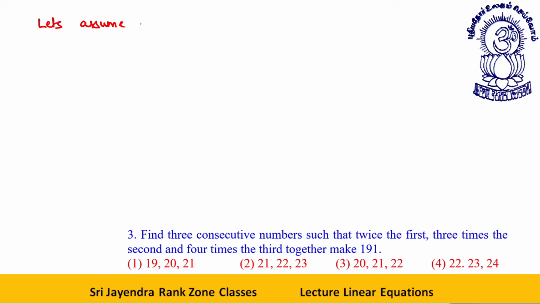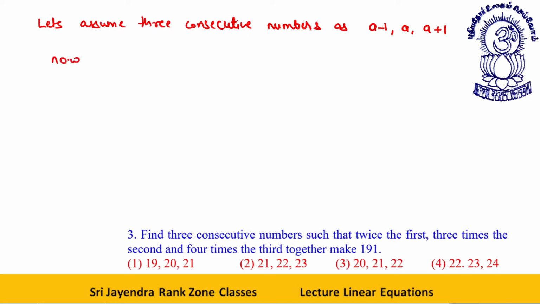Let's assume three consecutive numbers as a minus 1, a, a plus 1. Okay, these are the three numbers. Three, then subtract twice the first.